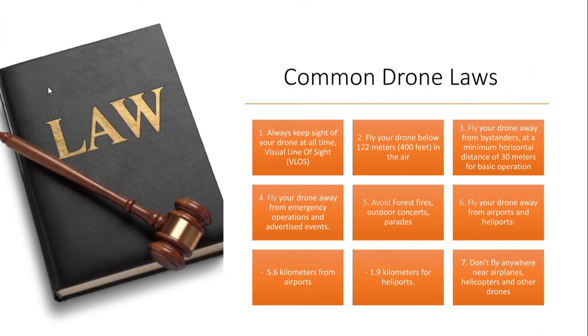Common drone laws. Number 1. Always keep sight of your drone at all times. Visual line of sight, also known as VLOS. Number 2. Fly your drone below 122 meters, also 400 feet in the air. Number 3. Fly your drone away from bystanders at a minimum horizontal distance of 30 meters for basic operation. For advanced operation, it'd be 5 meters.